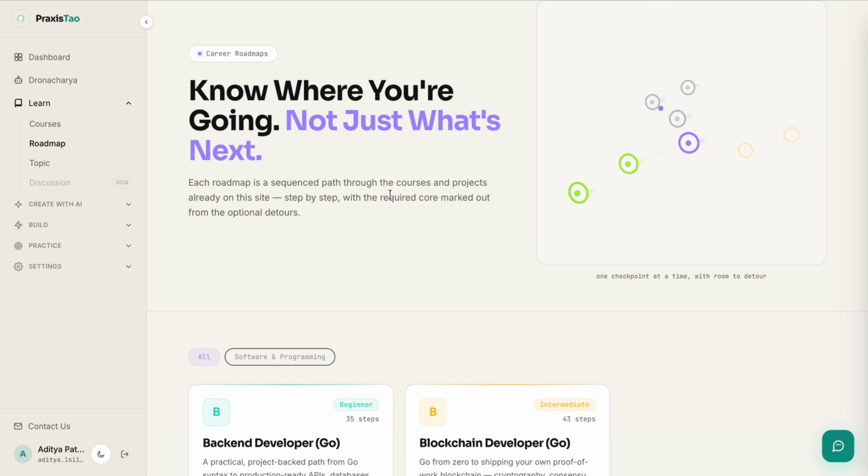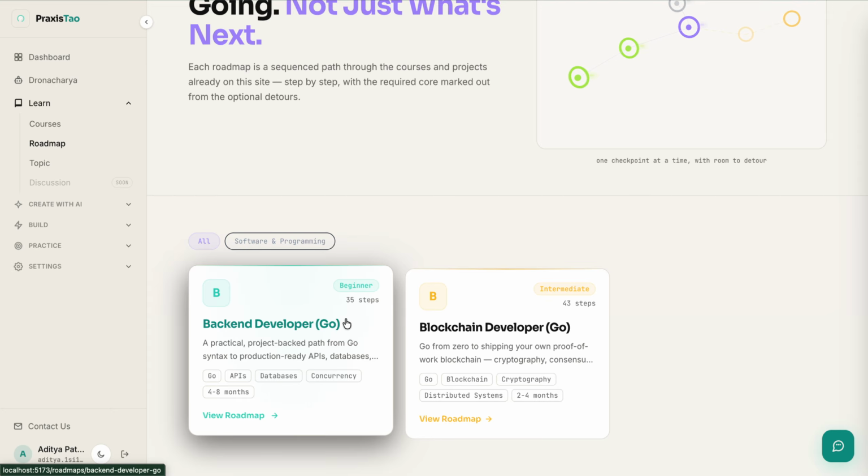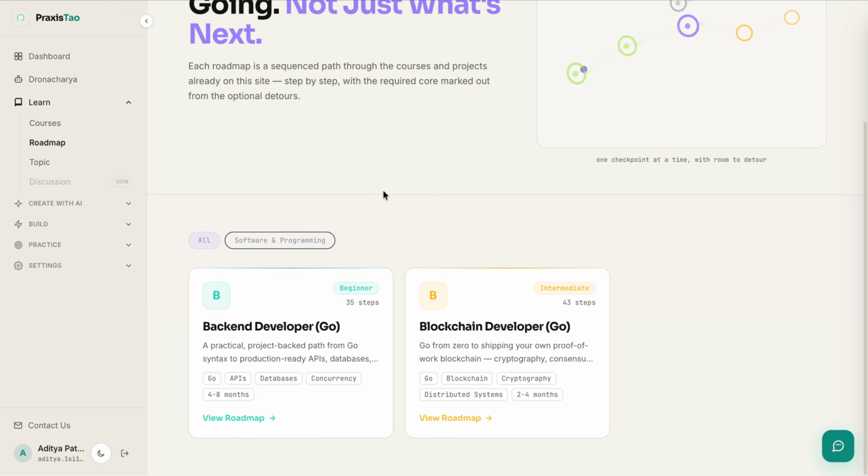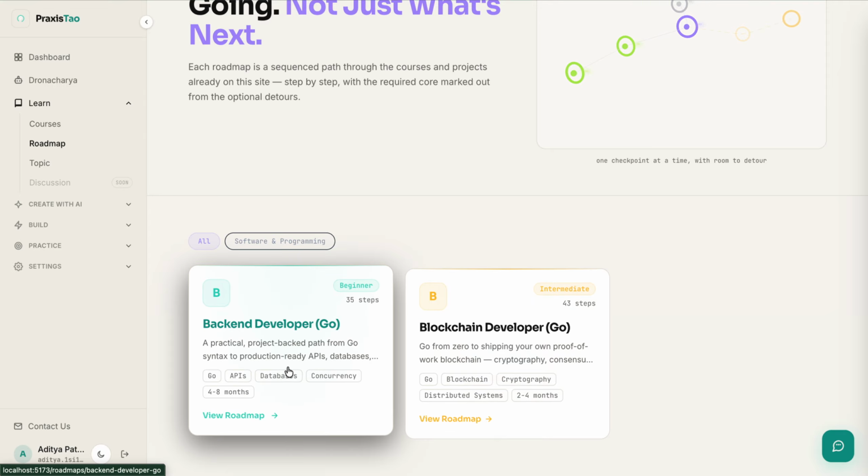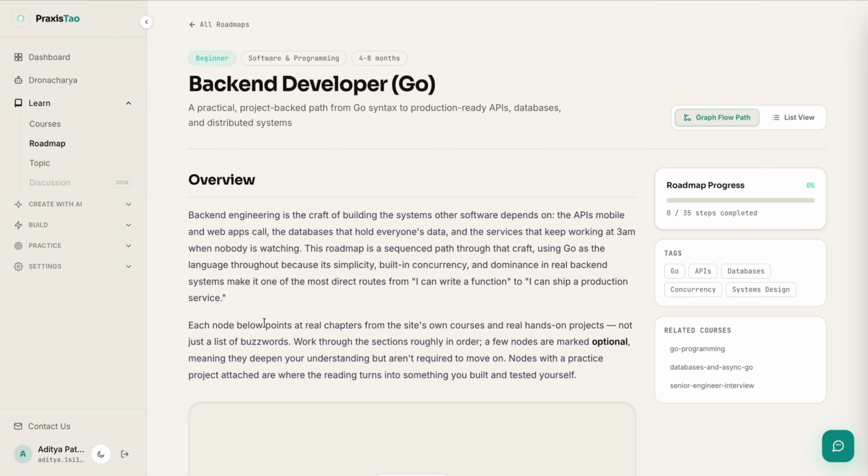A roadmap is a standard path which you need to follow to get to a position where you want to end up. For example, currently we have two roadmaps: backend developer in Golang and blockchain developer in Golang. Let me select backend developer.